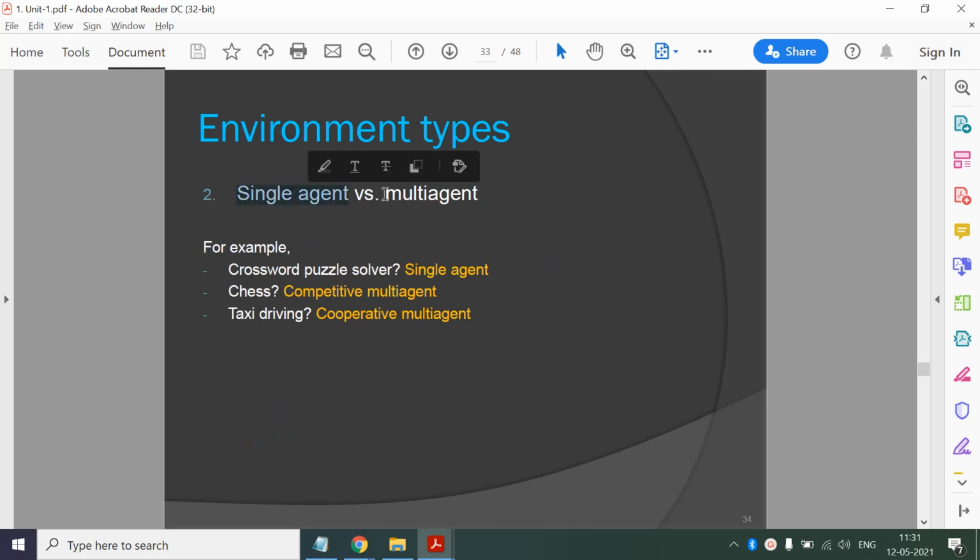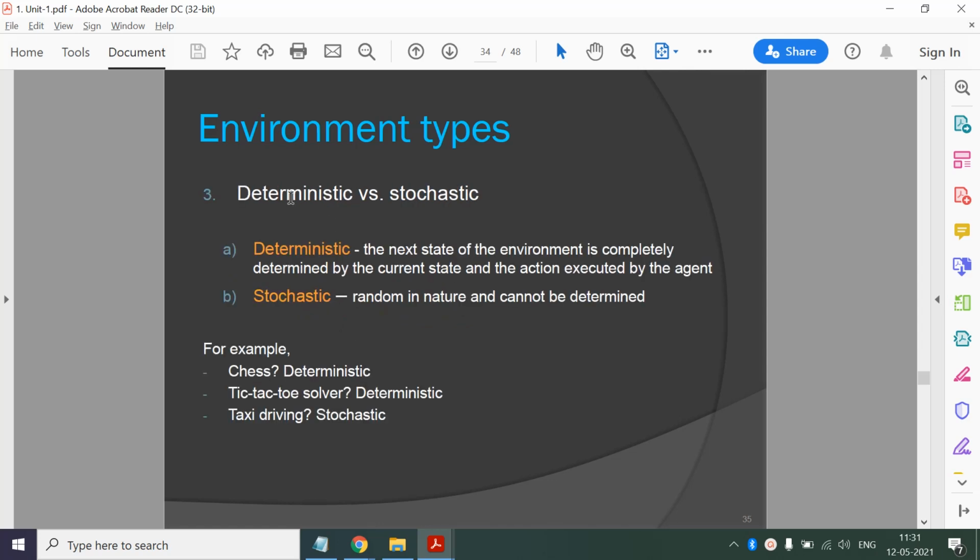Now single agent and multi agent, so this is obvious, but in case of multi agent, these multiple agents may work in competitive or cooperative mode. Now in taxi driving, they are cooperative to avoid accidents, right? Then deterministic.